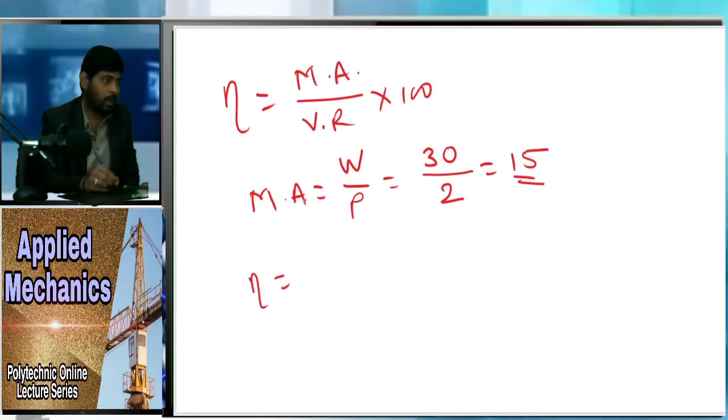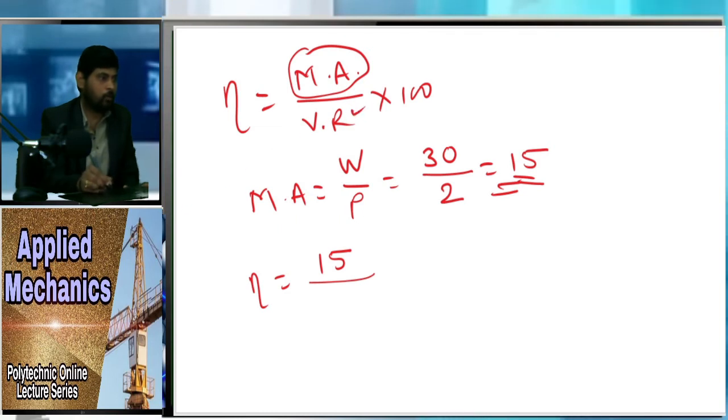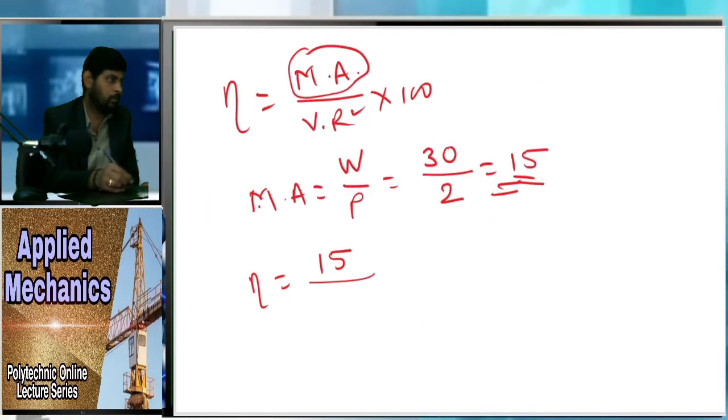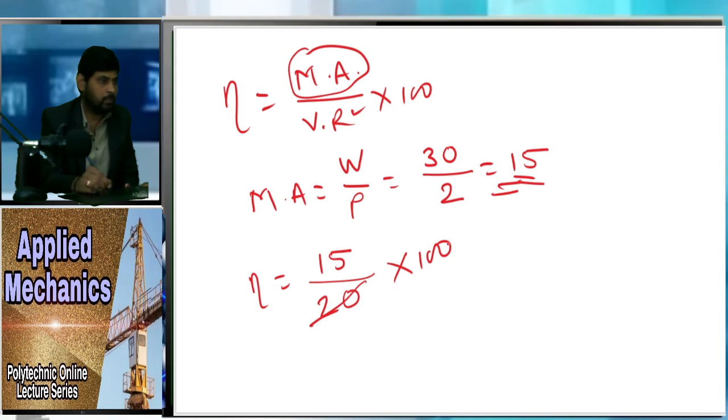Now efficiency is equal to the value of mechanical advantage, 15. Put this value here. Then the value of velocity ratio we have found here is 20, into 100, right? So 20 into 5 is 100, and 15 into 5 is 75.